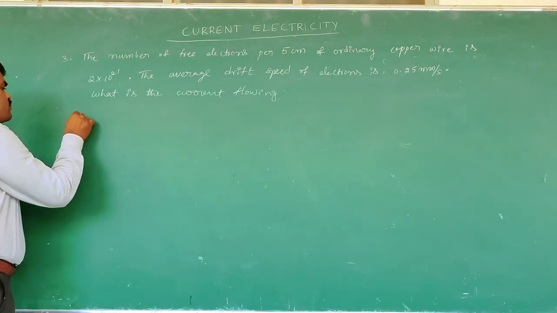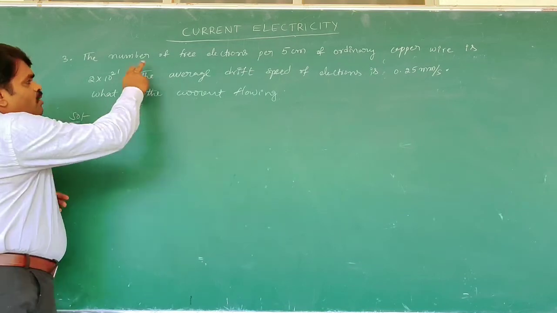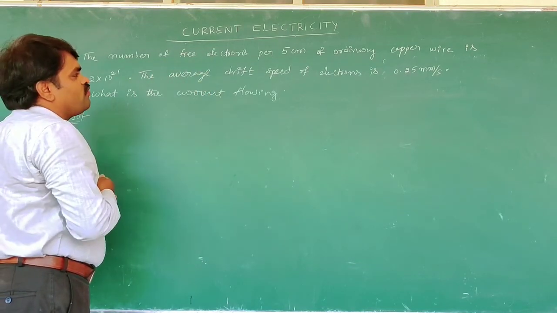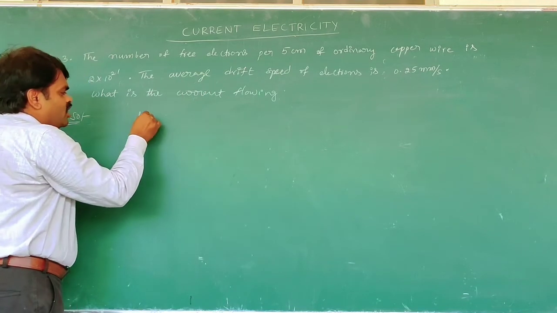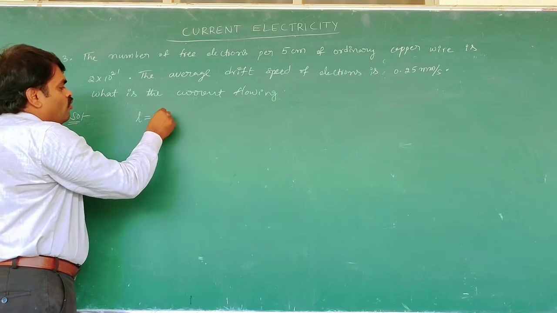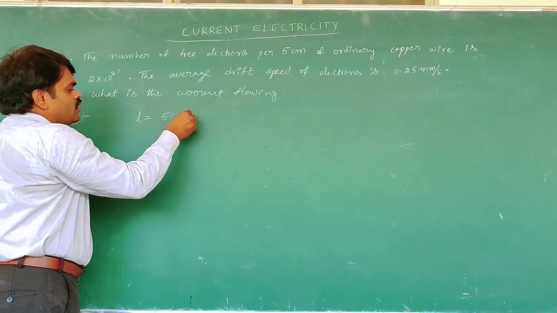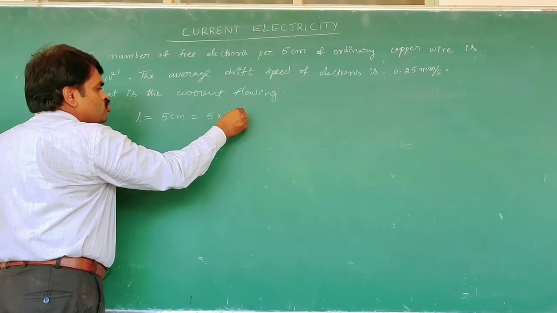Now here, first we write what they have given. The length of the copper wire L is equal to 5 centimeters, meaning 5 into 10 to the power of minus 2 meters.